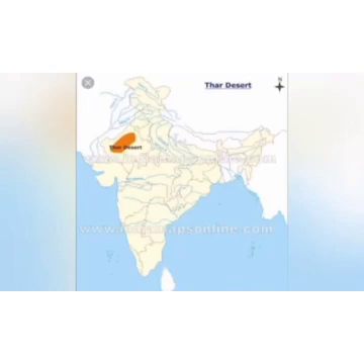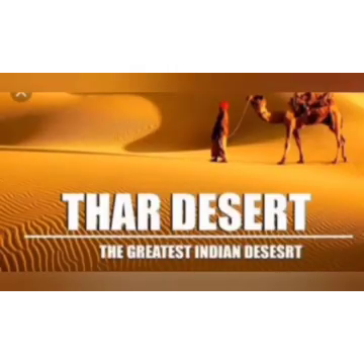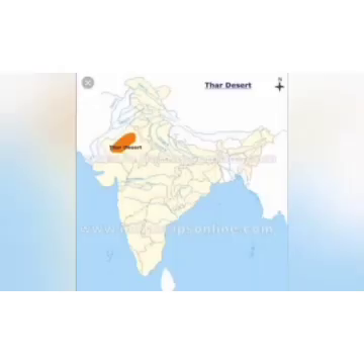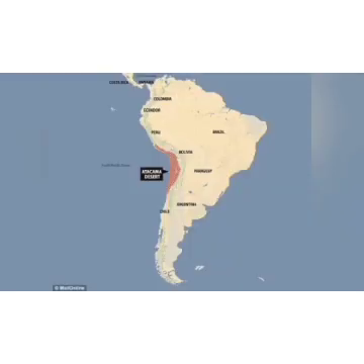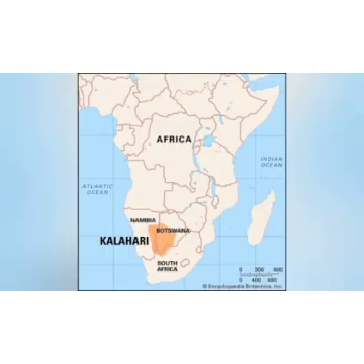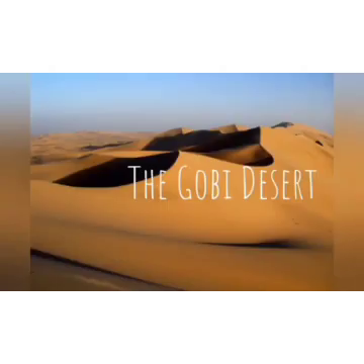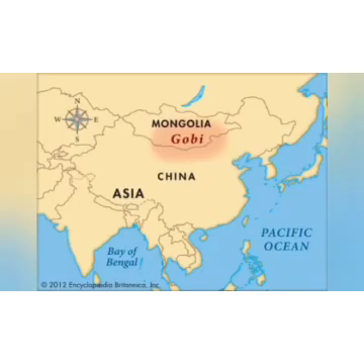In India, we have a desert. The name of the desert is the Thar Desert. It is in Rajasthan. Some other examples of deserts are the Atacama Desert in South America, the Kalahari Desert in South Africa, and the Gobi Desert in China.